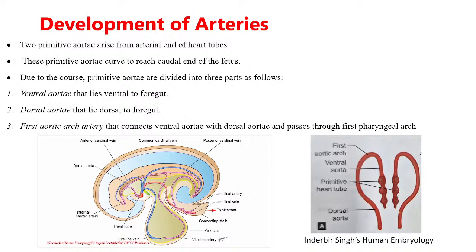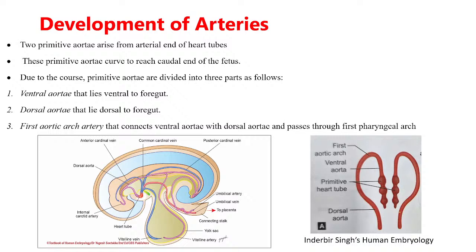Now this primitive aorta is continuous with the truncus arteriosus. So there are two primitive aorta actually. Okay. Now these two primitive aorta, they curve to reach the caudal end of the fetus. After arising from the truncus arteriosus, they get curved like this and reach the caudal end of the developing fetus.